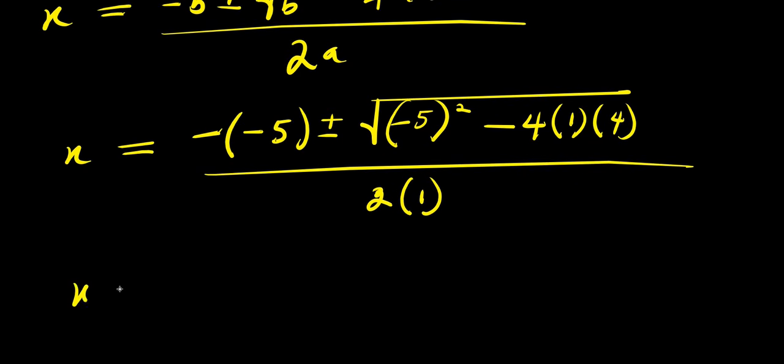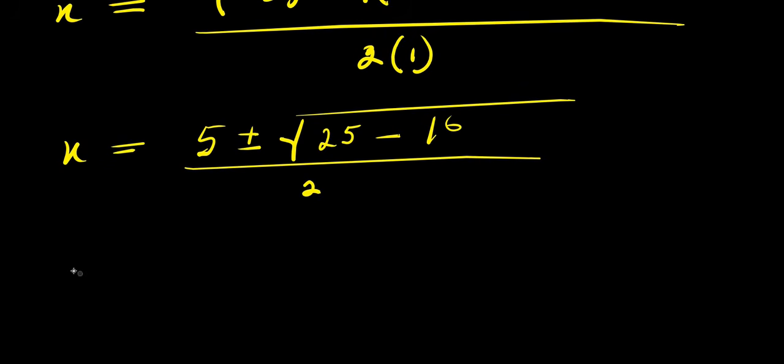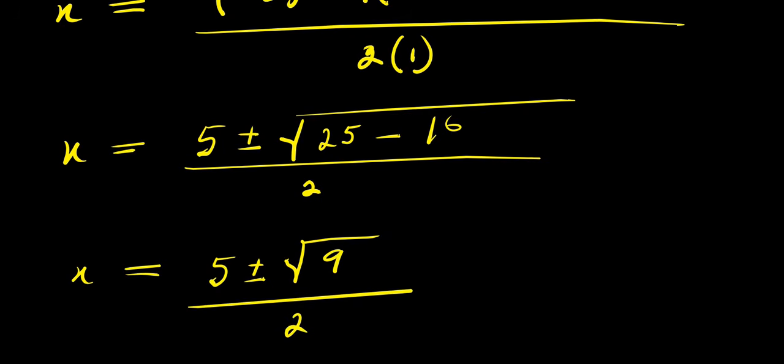So from here, I have x equals, this is 5, plus or minus square root of, this is 25, minus 4 times 1 times 4, that is 16, divided by 2. So x equals 5 plus or minus, 25 minus 16 will give you 9. So we have square root of 9, and this is divided by 2.